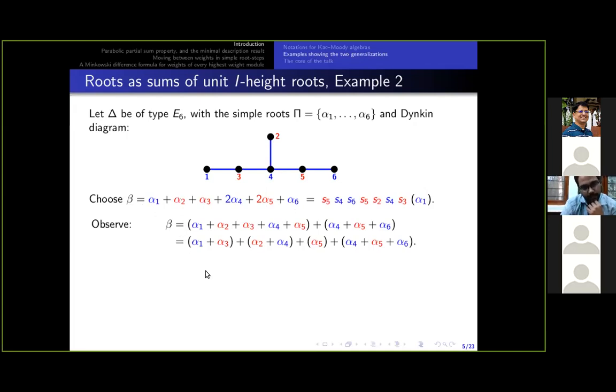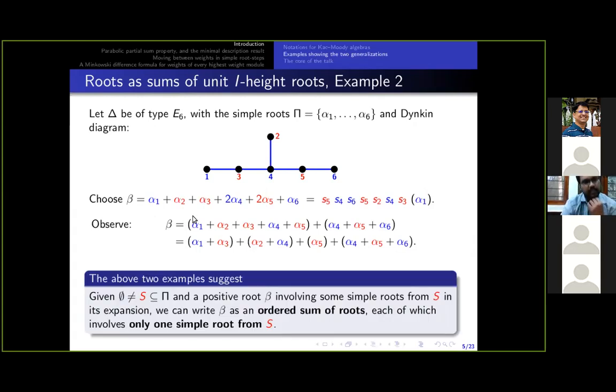Then we can write beta as an ordered sum of 4 roots like this. First one is alpha 1 plus alpha 3, second one is alpha 2 plus alpha 1, and so on, such that each partial sum in this sum is a root, and each root will involve a red colored simple root exactly once. First one involves alpha 3, second one involves alpha 2, etc.